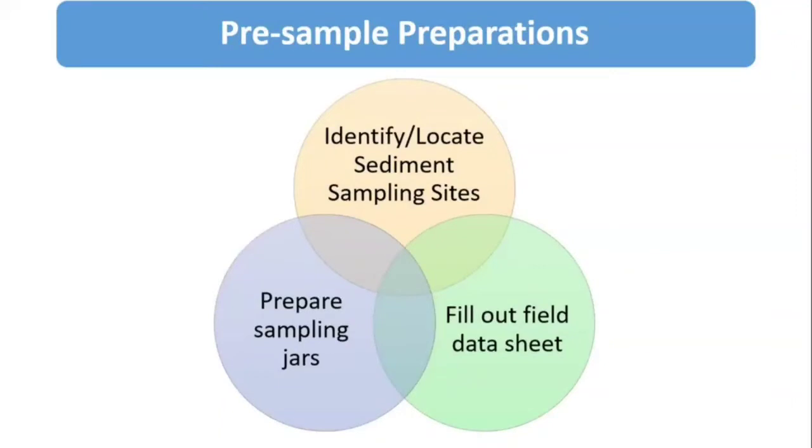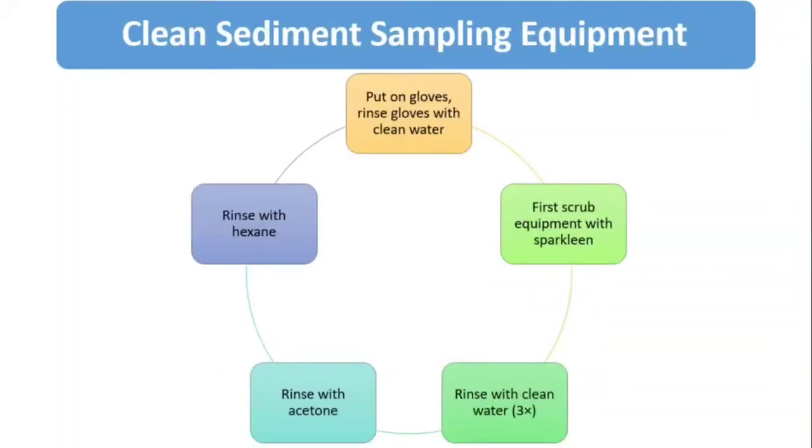So the same procedure we will follow as we used in the soil sample: identify or locate the sediment sampling site, then prepare sampling jars, fill out the field data sheet. Then for the cleaning also, first we will wear our gloves and clean the gloves with water. Then scrub the equipment with Sparkleen. Then rinse with clean water 3 times. Then rinse with acetone, followed by a rinse with hexane.